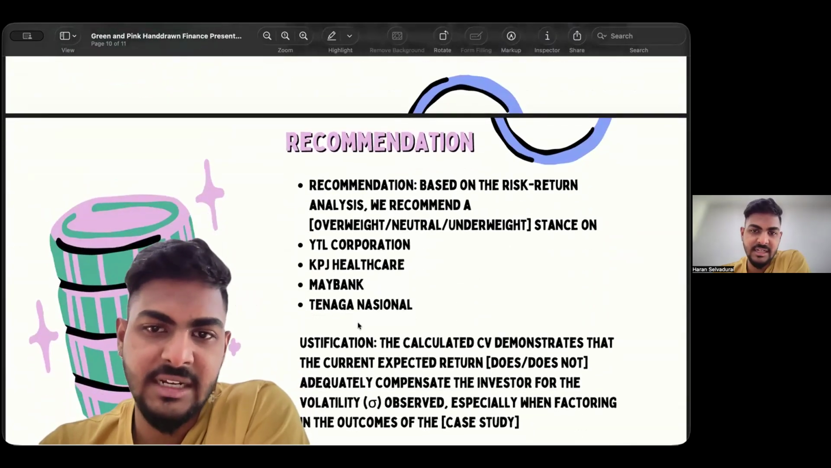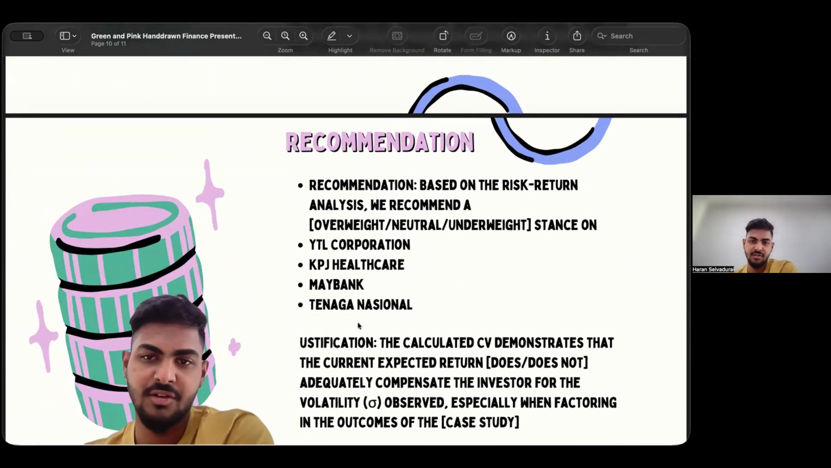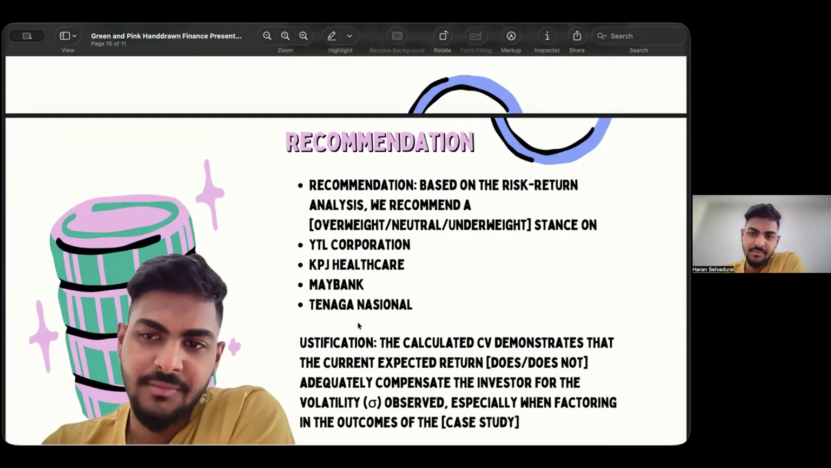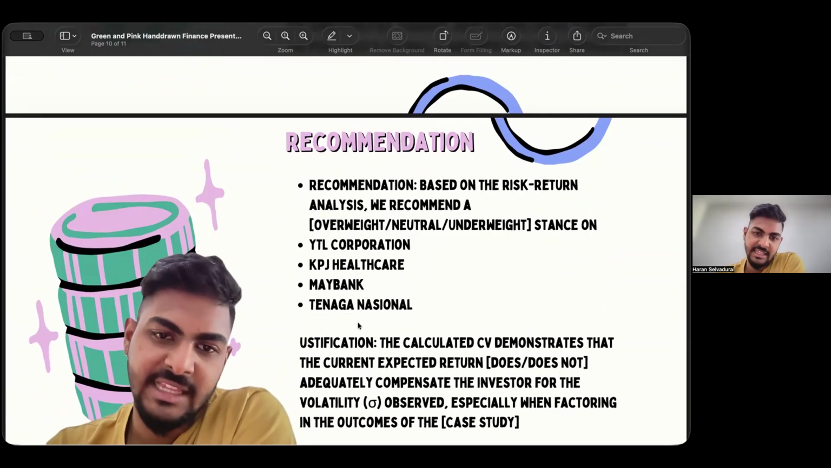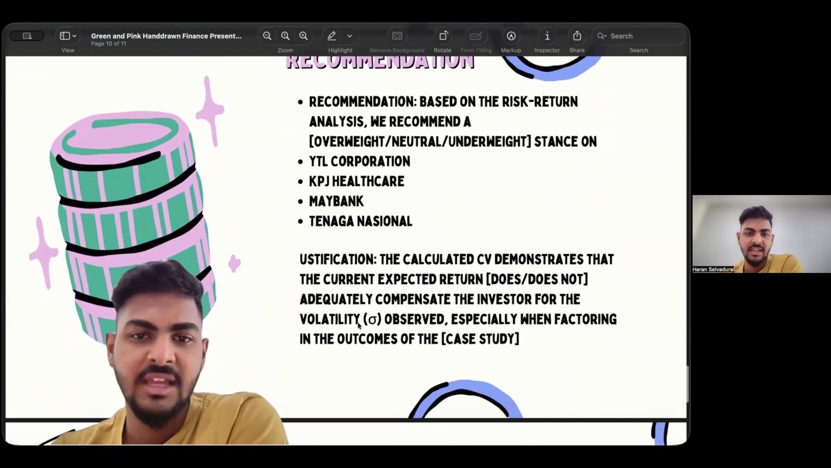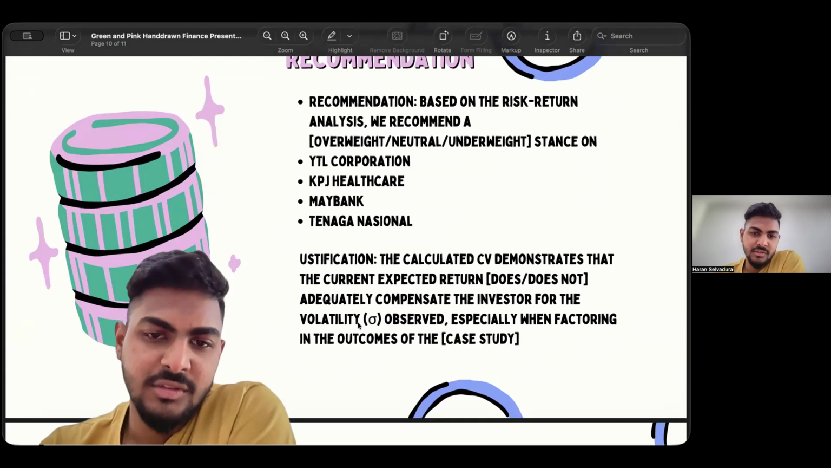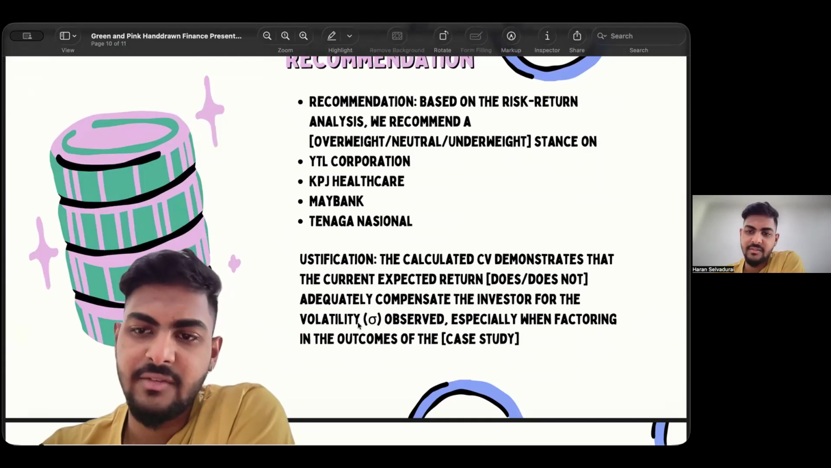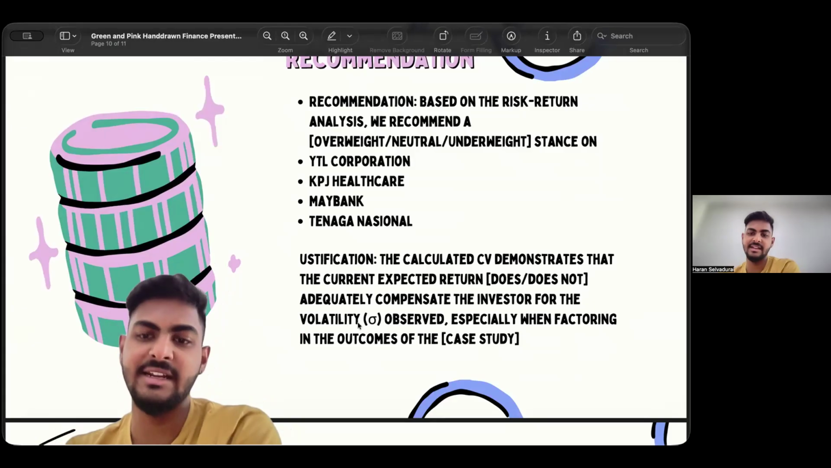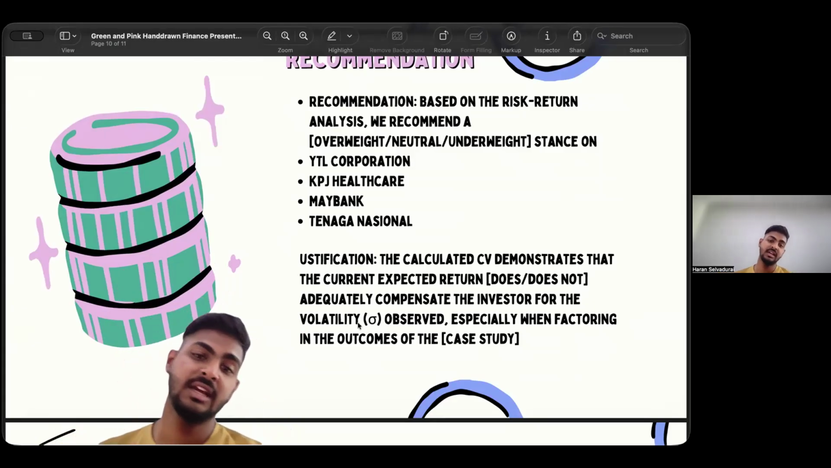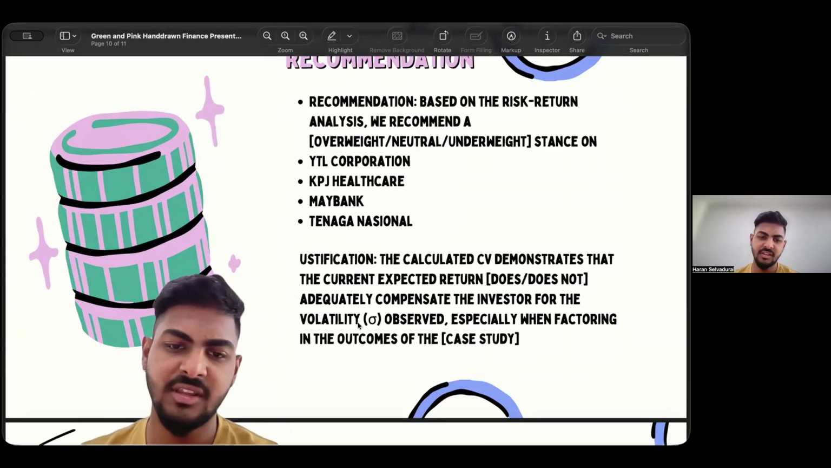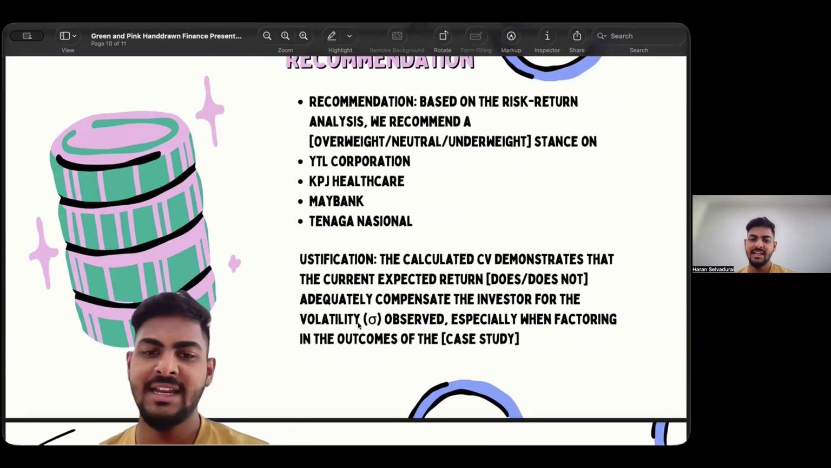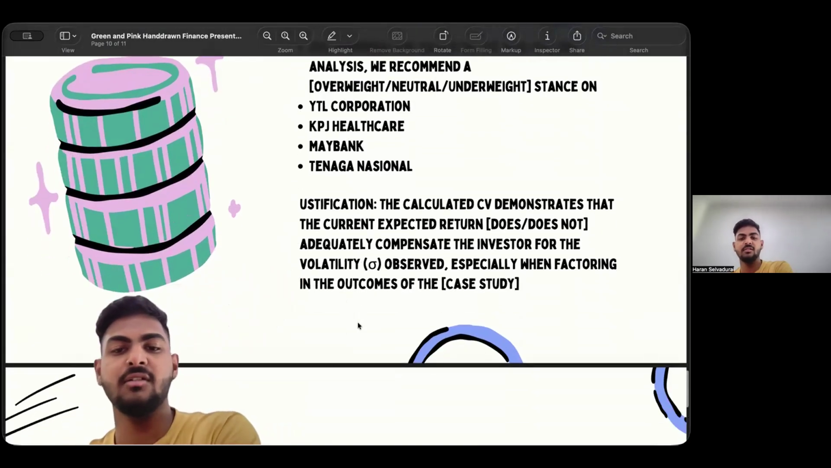Recommendation: based on the risk-return analysis, we recommend overweight, neutral, or underweight stances on the four companies, which are YTL Corporation, KPJ Healthcare, Maybank, and Tenaga Nasional. And the justification: the calculated CV demonstrates whether the current expected return does or does not adequately compensate the investor for the volatility observed, especially when factoring in the outcome of the case study.